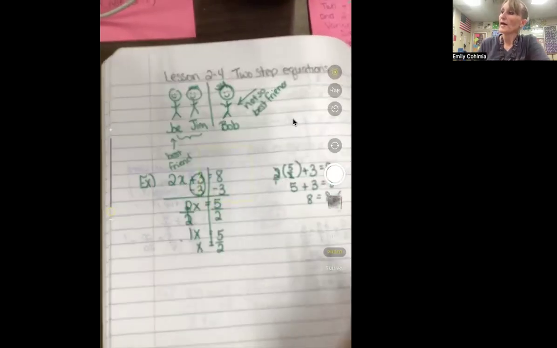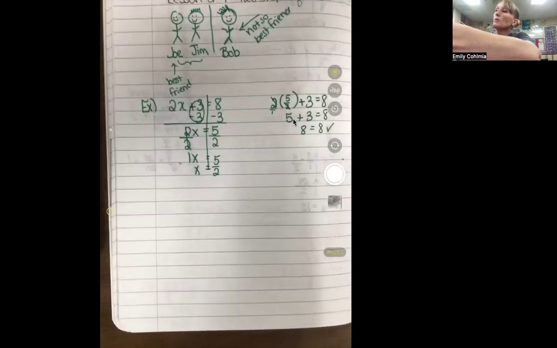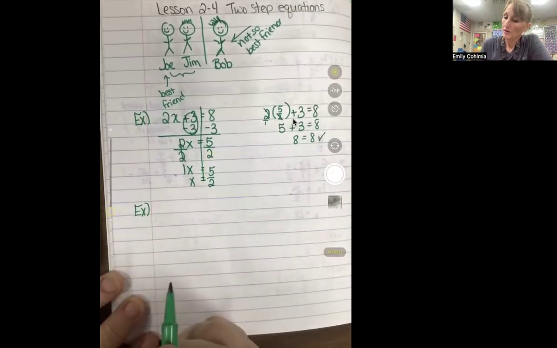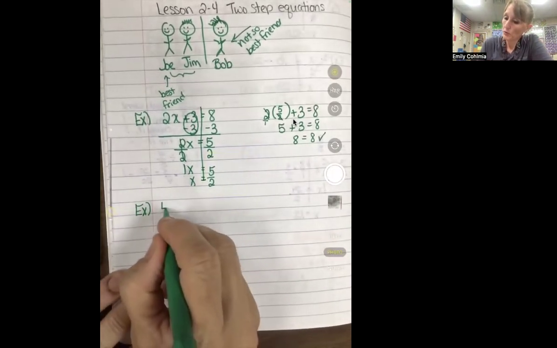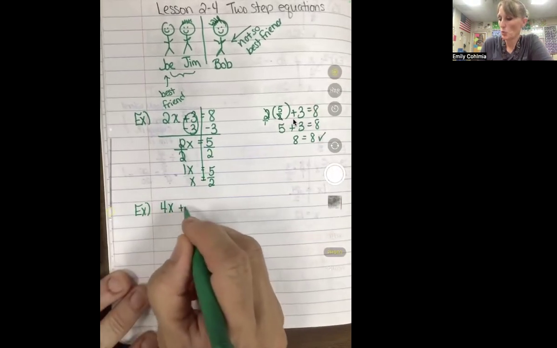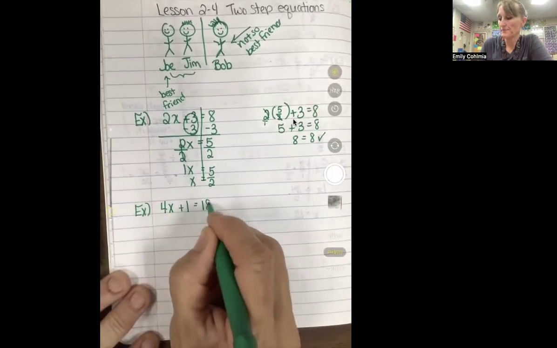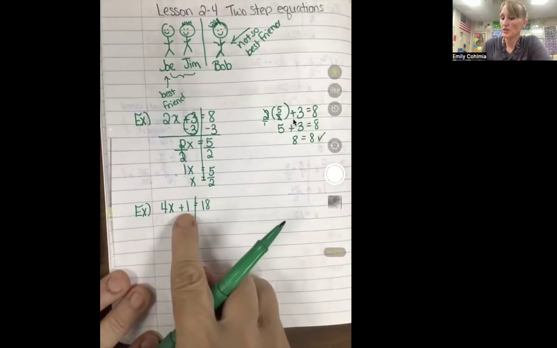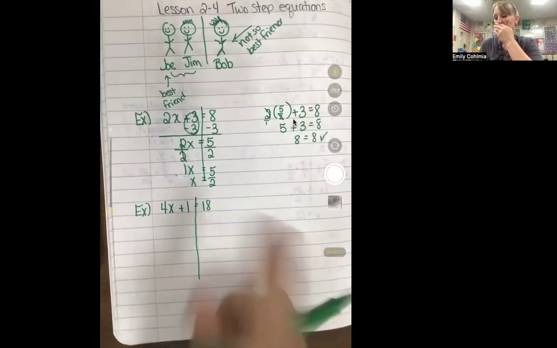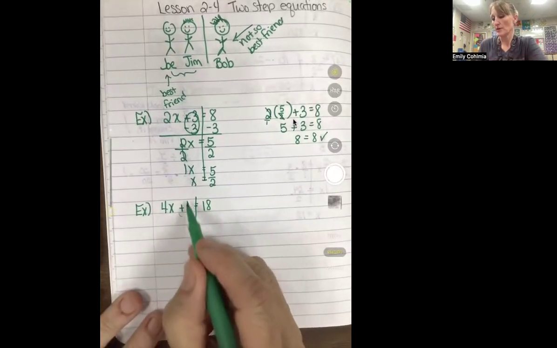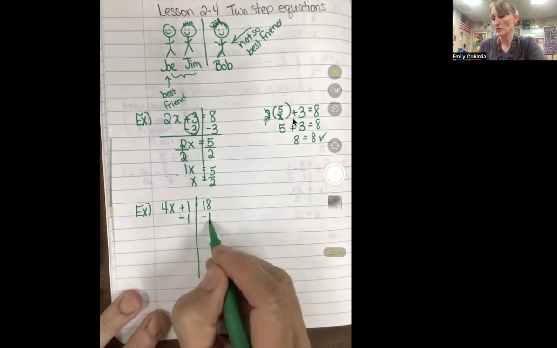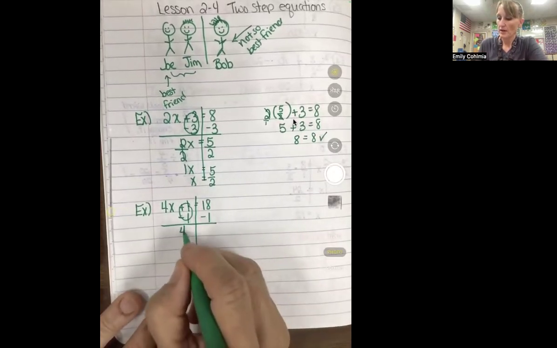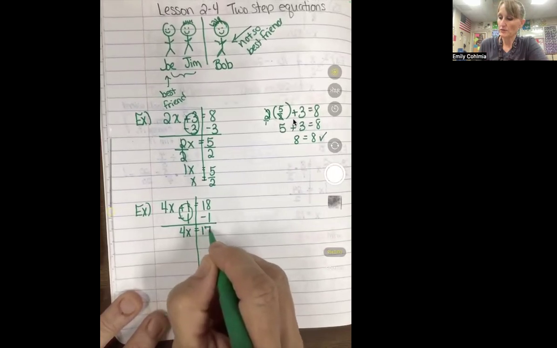All right, so let's try one more problem. Let's try 4x plus 1 equals 18. So again, algebra wall, here are our best friends. Here's our not so best friend. And so we're going to get rid of our not so best friend first. It is a positive 1. We're going to subtract 1. Whatever we do to one side, we have to do to the other. That gives us our 0 because we're getting rid of it. And we have 4x equals 17 left over.